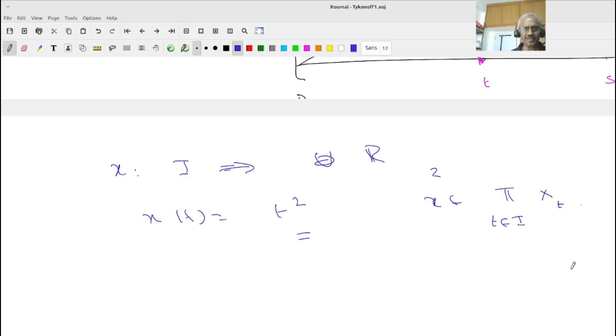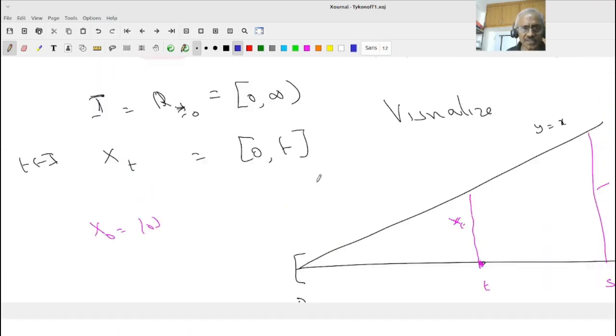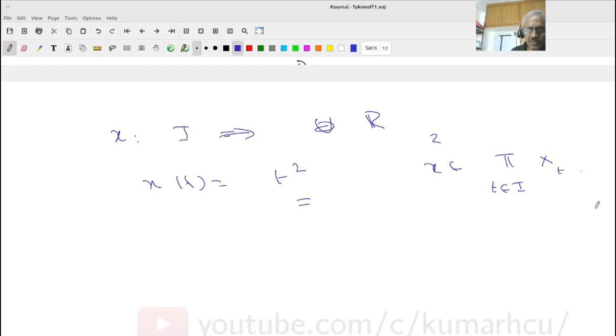Typically speaking, you cannot ask this kind of thing. If x from I to R is a function, if you think of it as a function, does this function belong to the Cartesian product? You understand this? So the question is, does it belong to this? What is the answer?